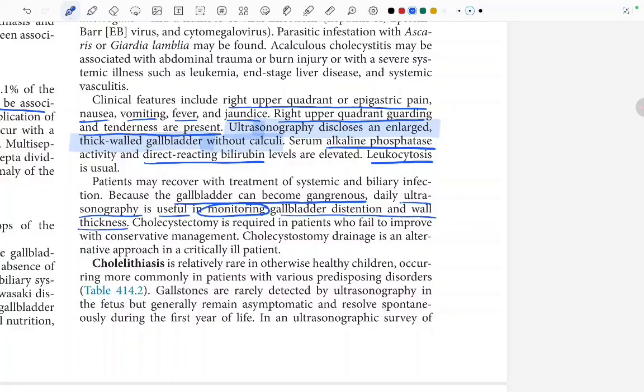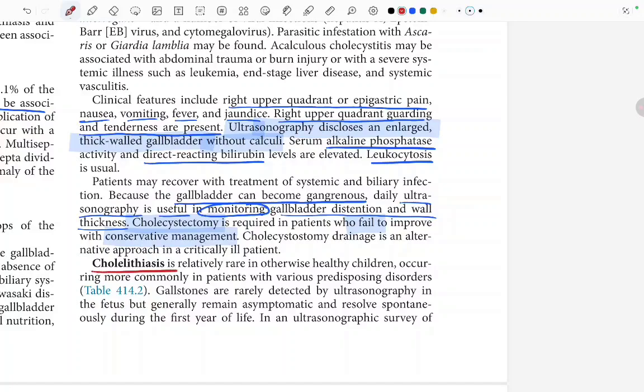Cholecystectomy is required in patients who fail to improve with the conservative management. Fine. Cholecystectomy is not required in everyone who fails to improve with the conservative management. Cholecystostomy drainage is an alternative approach in critically ill patients. Fine. Now starting with the cholelithiasis.